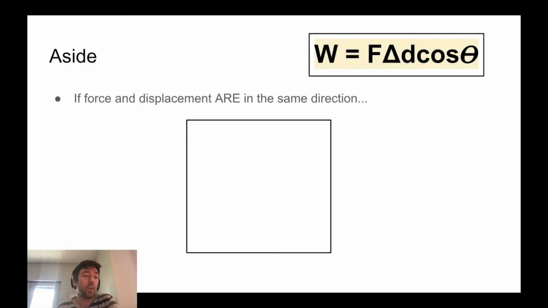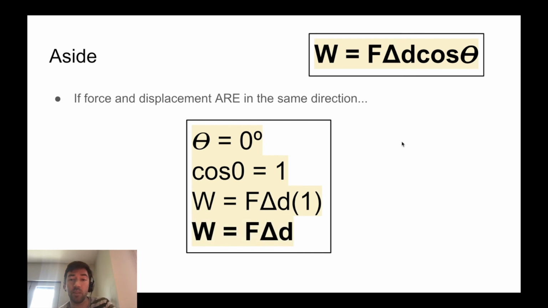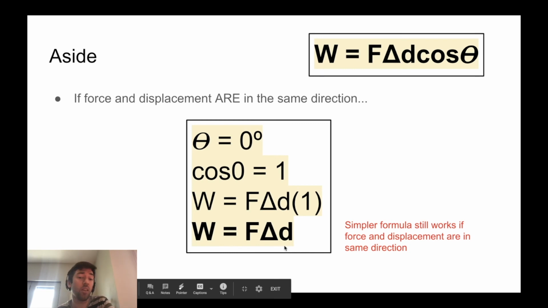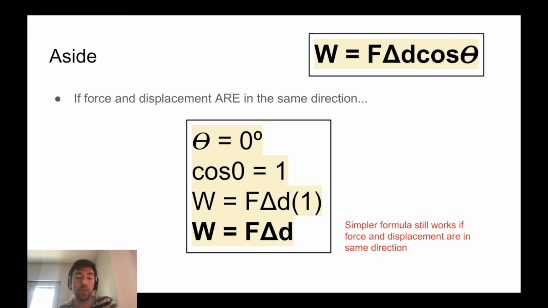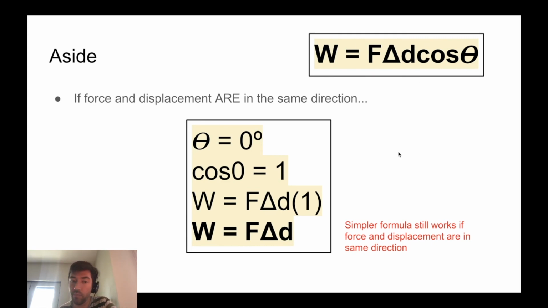So just as a quick aside, if the force and displacement are in the same direction, well, in that case, theta would be 0. What's cos of theta? You should know from trigonometry that it's 1. And so what does this formula turn into? Well, it just turns into force times displacement, which is the same formula we had before. So this simpler version of the formula is not wrong. It's just that it only works when the force and displacement are in the same direction as each other. And so you can use it in that case, but if that's not the case, then you have to use the more complicated version, which includes cos of theta.